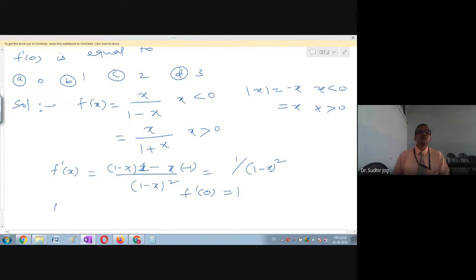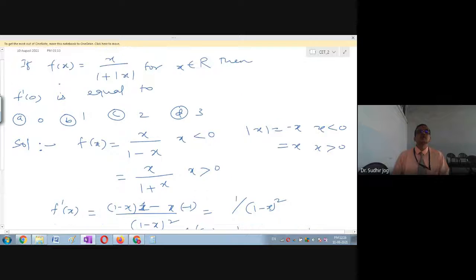You can similarly show that f dash 0 is 1 even if you take x upon 1 plus x as the function. So you can have some other option also, but it is very easy to see that the derivative becomes 1 plus x minus x divided by (1 plus x) the whole square, which is 1 over (1 plus x) the whole square. Therefore, f dash 0 remains 1 even from the positive side. Hence, f dash 0 is 1. B is the correct choice. You have to mark the answer: f dash 0 is 1.